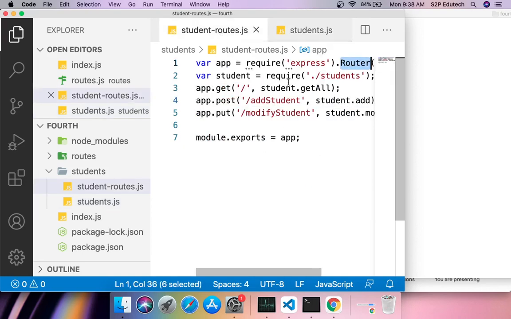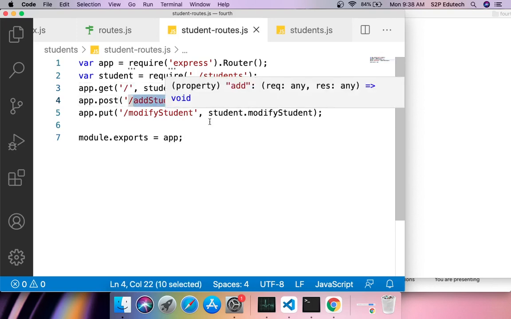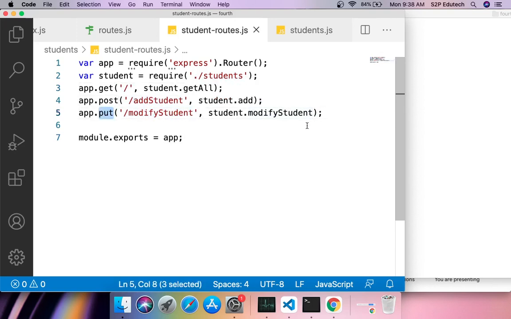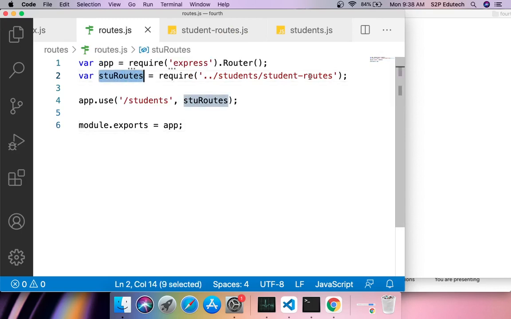Then in student routes.js, I'm using a reference to the router of Express. Then I'm importing my students from the students.js file, and then I'm using those functions against a path. For slash, I'm getting get all. For add student, I'm saying this post request, and for modify student, I'm using this put request. Then in routes.js, I'm using the student routes, which I imported from here. Then I'm creating a path slash students against which these routes would be used, and then I'm exporting this.